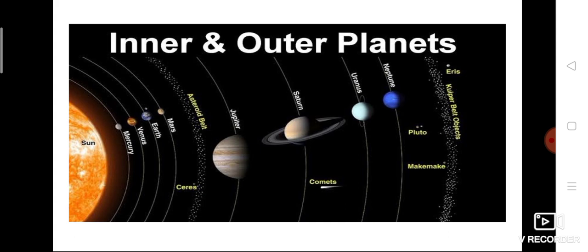And where can you find this asteroid belt? Between Mars and Jupiter. So the asteroid belt classifies the planets into two types: inner planets and outer planets. Inside the asteroid belt we can see 4 planets, and outside the asteroid belt we can see 4 planets. So the asteroid belt is the main thing which classifies planets into two types.